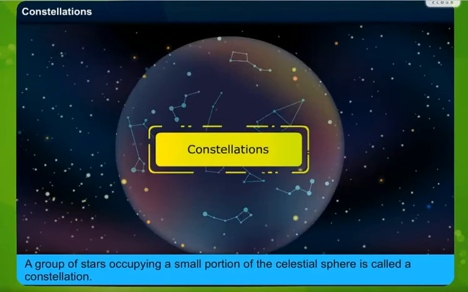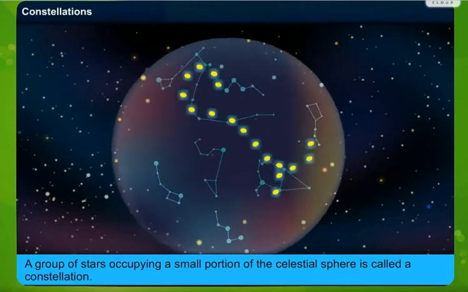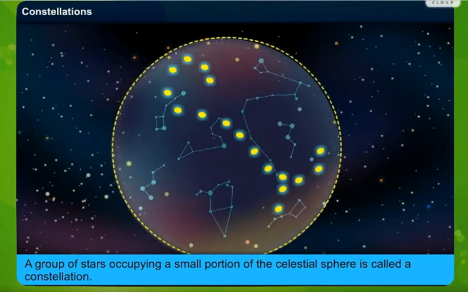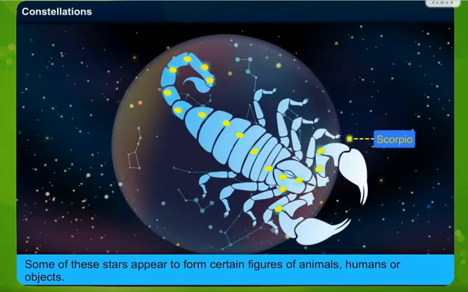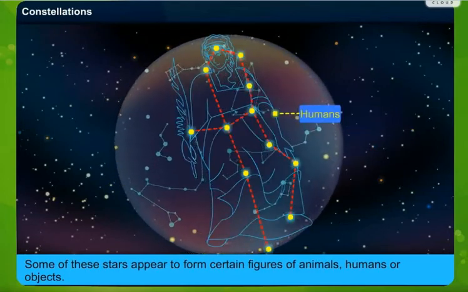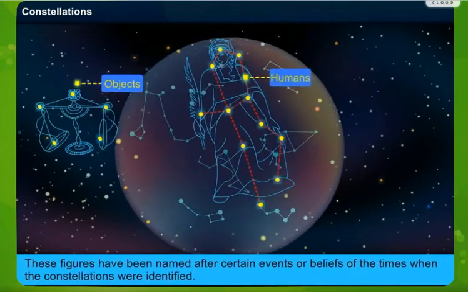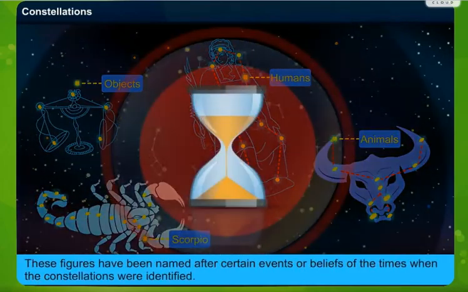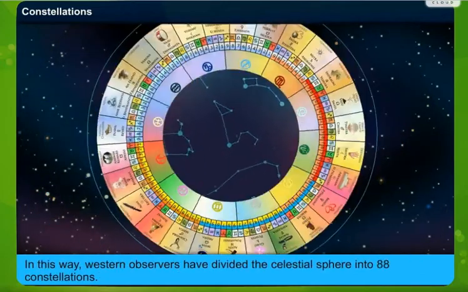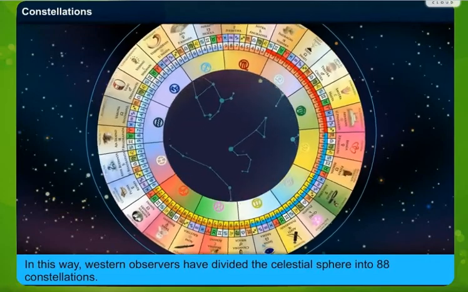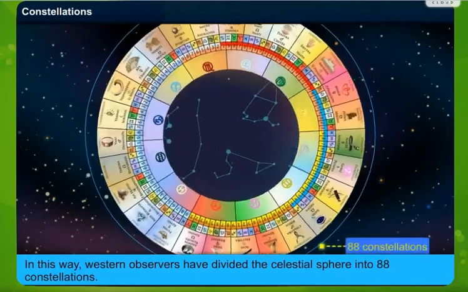As we all know, a constellation is a group of stars. A group of stars occupying a small portion of the celestial sphere, that is the imaginary sphere, is called a constellation. Some of these stars appear to form certain figures of animals, humans or objects. These figures have been named after certain events or beliefs of the times when the constellations were identified. In this way, Western observers have divided the celestial sphere into 88 constellations.